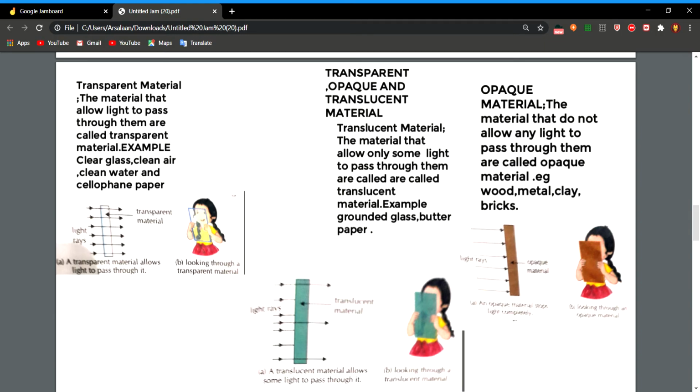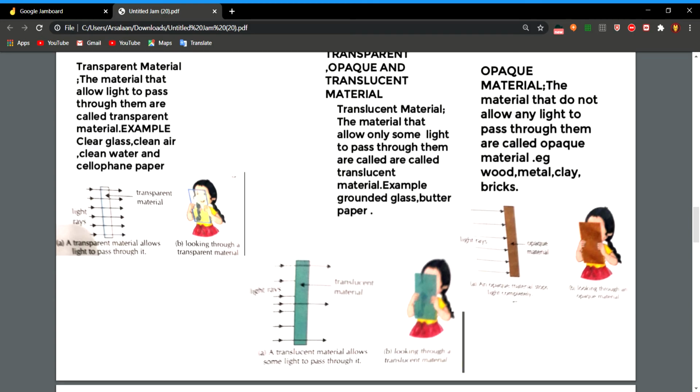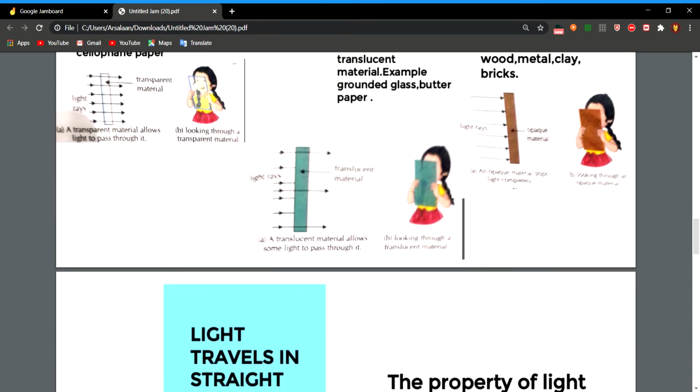Then between transparent and opaque, there is another type of material that allows only some light to pass through them. Not all the light that falls on it is passed, but only some light is passed through them. These materials are called translucent materials, like ground glass, butter paper, tissue paper, etc. All these are examples of translucent materials.